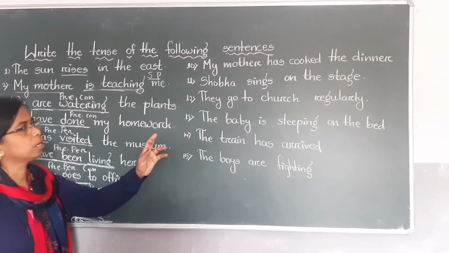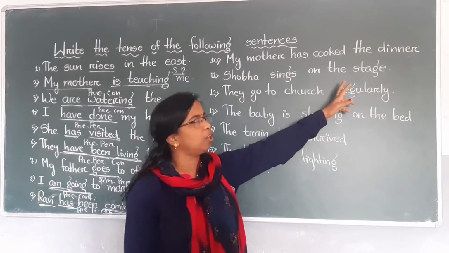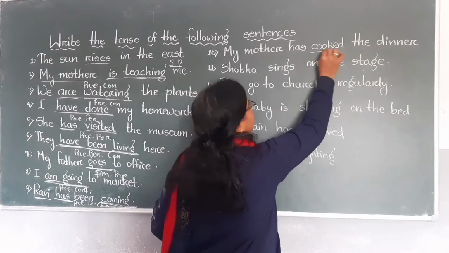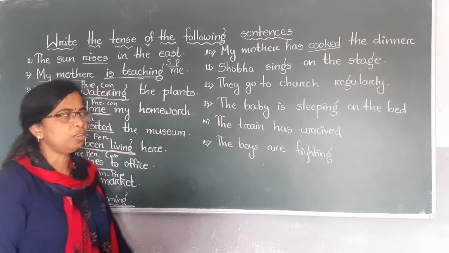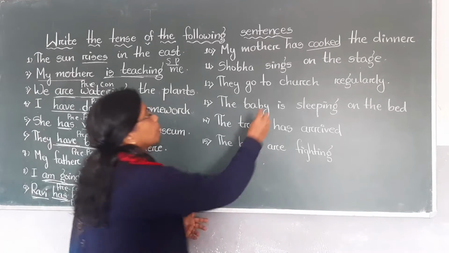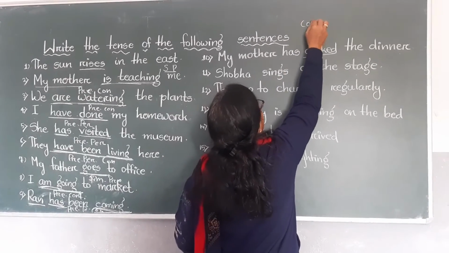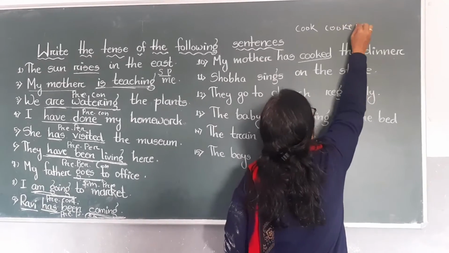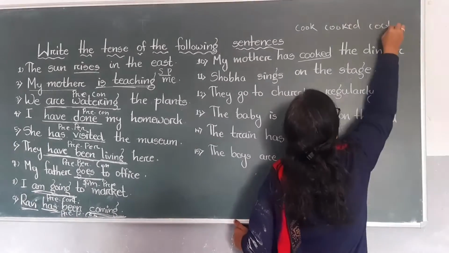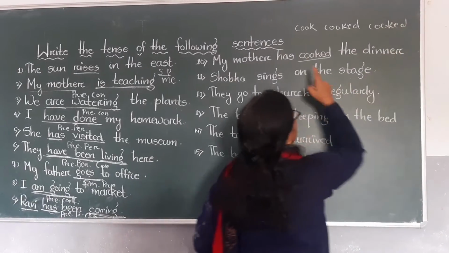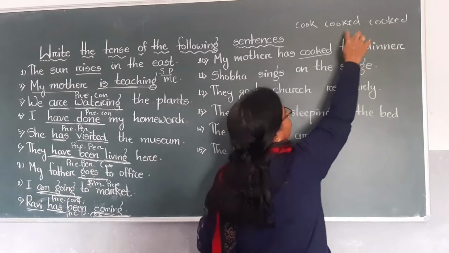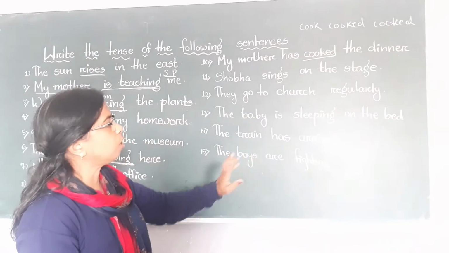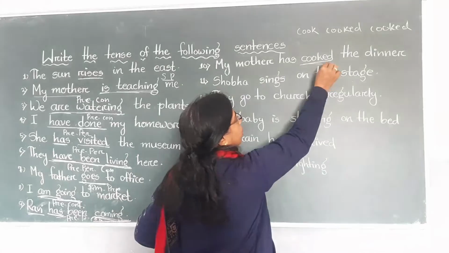Now comes the 10th one. My mother has cooked the dinner. What is the verb here? Cooked. Cooked is verb 3. Verb 1, verb 2, verb 3. So my mother has cooked the dinner. Here cooked is verb 3.